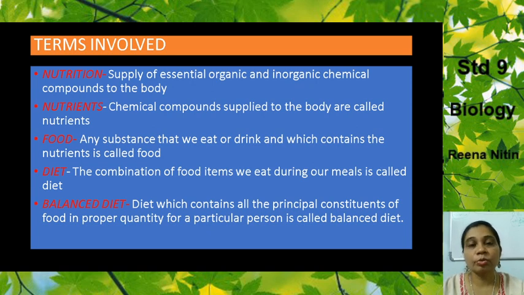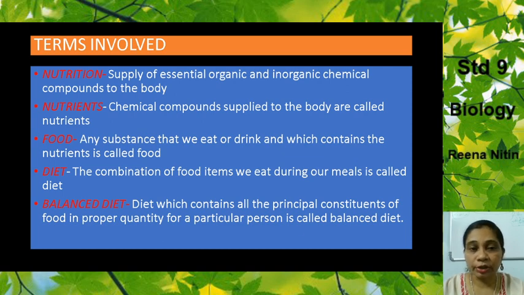So, first and foremost, we'll start with the basic terms involved in this chapter, beginning with the term nutrition. So, what does nutrition mean? It is the supply of essential organic and non-organic chemical compounds to our body. Organic compounds are those which contain carbon, hydrogen, oxygen. Okay, so if these atoms are there, they are known as organic compounds, and the others are known as inorganic compounds. So the supply of organic as well as inorganic chemical compounds is known as nutrition.